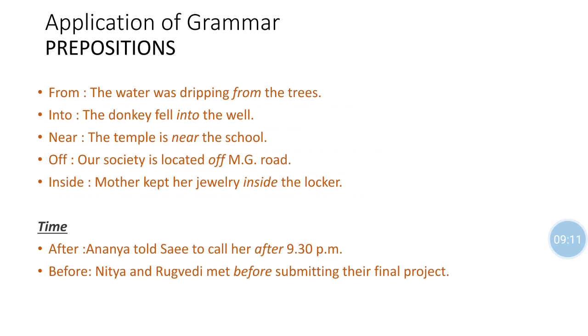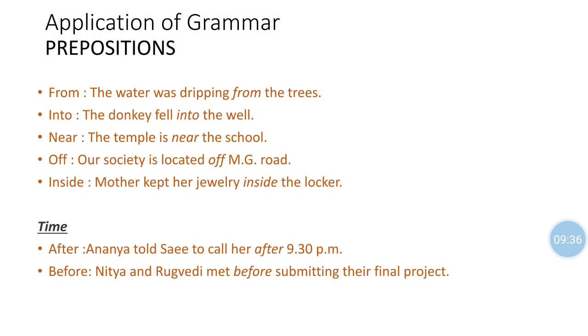From. The water was dripping from the trees. There are two objects, water and trees. So from where do we get the water? From where is the water dripping? From is the exact preposition which gives the relationship between tree and water. So the water was dripping from the tree.